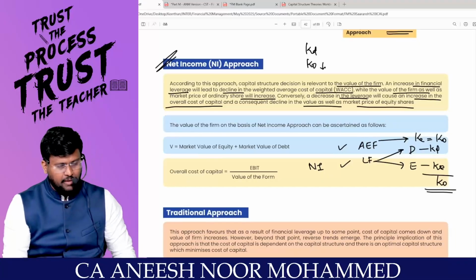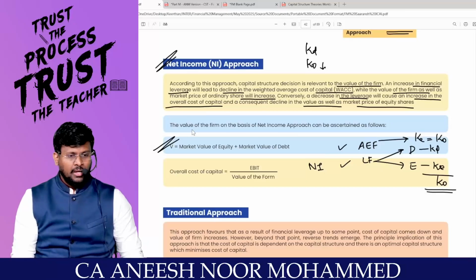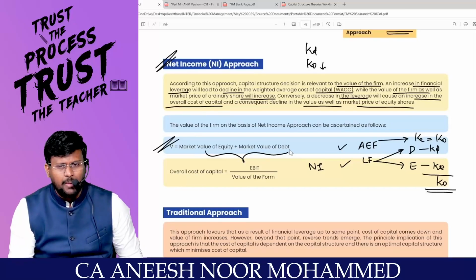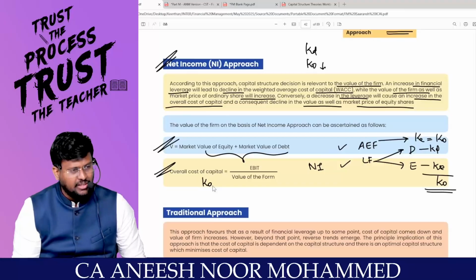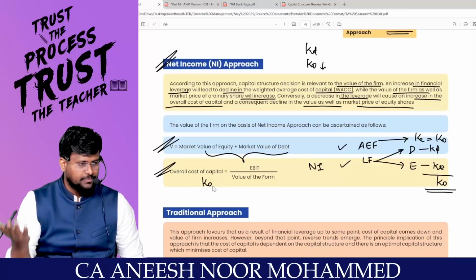As per the NI approach, my dear students, market value of the firm is equal to market value of equity plus market value of debt. Once I find out the fixed items, I can find out the variable item. Are you with me? The variable item is the overall cost of capital, that is KO. Is it constant or variable? Variable. It should be variable.